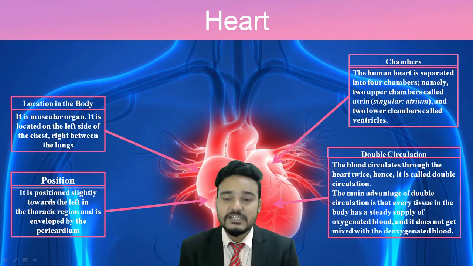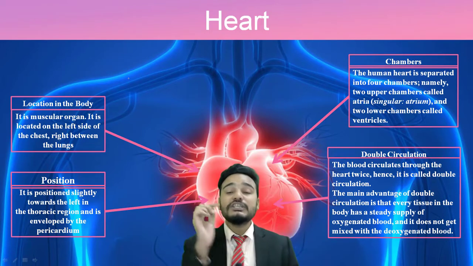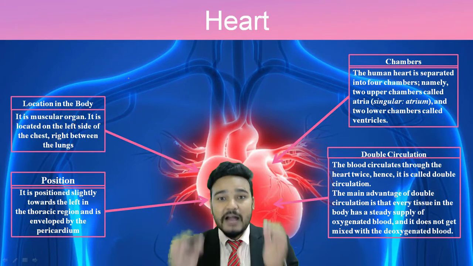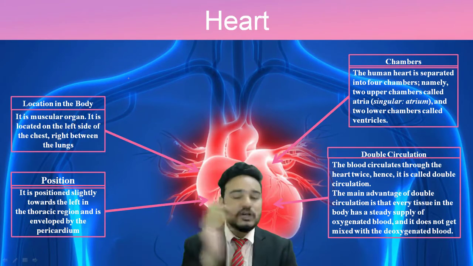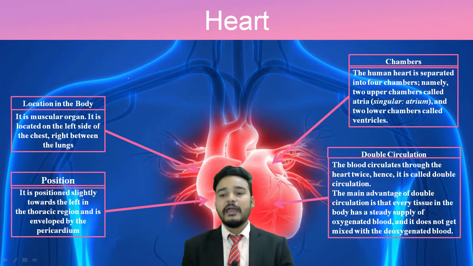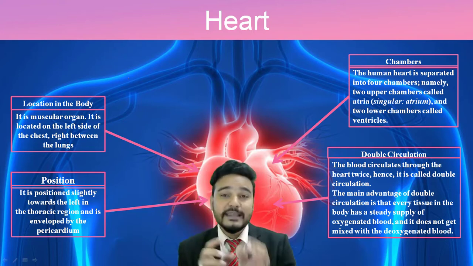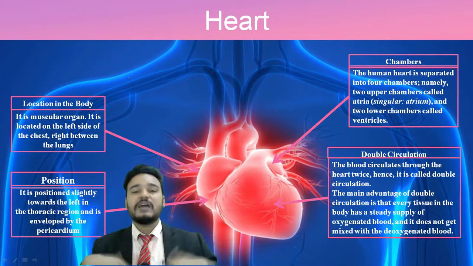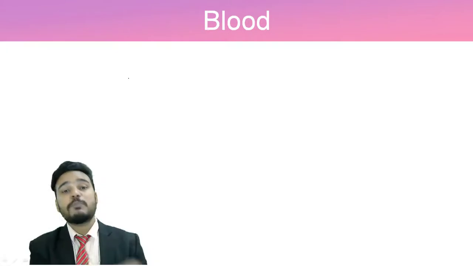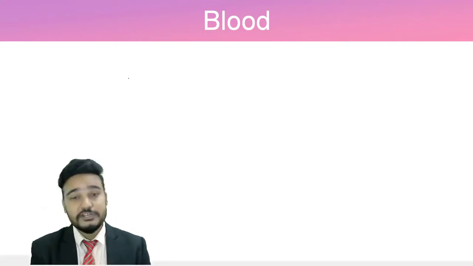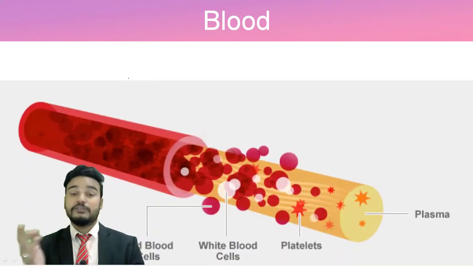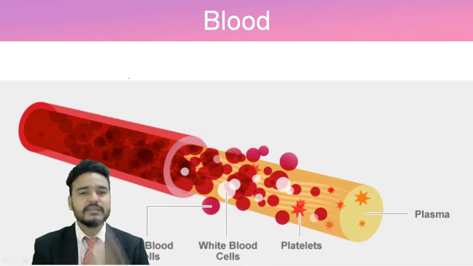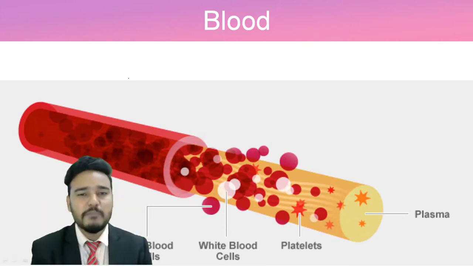And because of this double circulation, what happens? Each and every part of our body will have a steady supply of oxygenated blood, and it will not get mixed with the deoxygenated blood. So every time, each part of our body will have a steady supply of oxygenated blood. Now what is this blood? The heart is pumping the blood. So we will learn more about this blood.